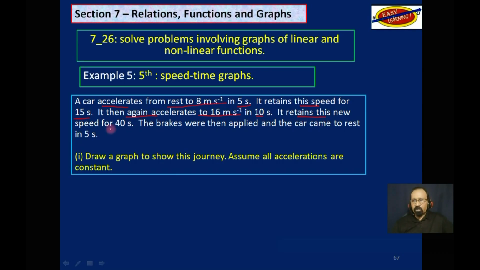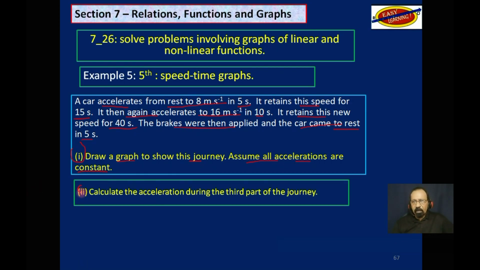It retains this new speed for 40 seconds. The brakes were then applied and the car came to rest in 5 seconds. First thing you have to do, draw a graph to show this journey. Assume all accelerations are constant. And then you have to calculate the acceleration during the third part of the journey